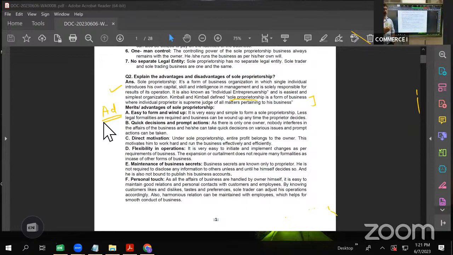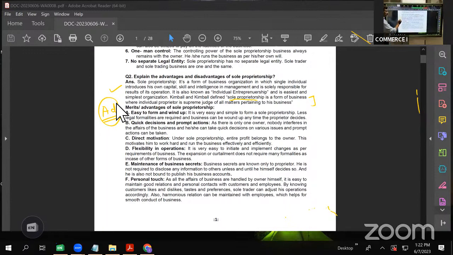And say after 1 or 2 years, he felt that he's not flourishing, he's not able to continue with the business and he wants to close it. He can do it instantly without taking the decision of others. He can easily wind it up also. So it is a big advantage that it can be easily started and easily wound up also.